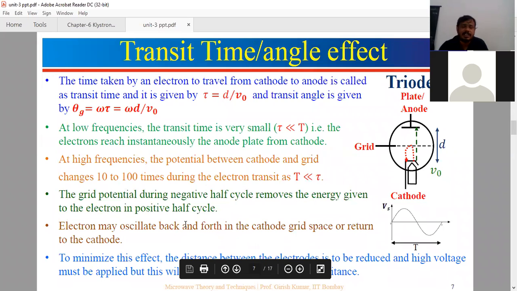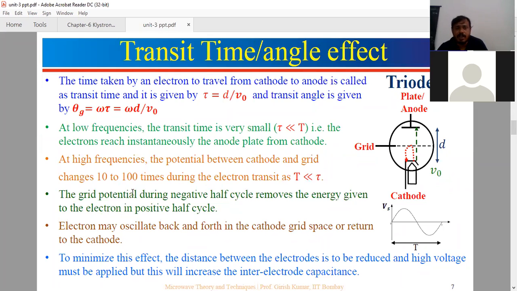Then coming to the transit time or transit angle effect. Transit time is nothing but distance by velocity, so t is equal to distance by velocity. You can take it to the angle: angle is equal to omega tau, so omega into d by v naught. For any device, the transit time should be very less.